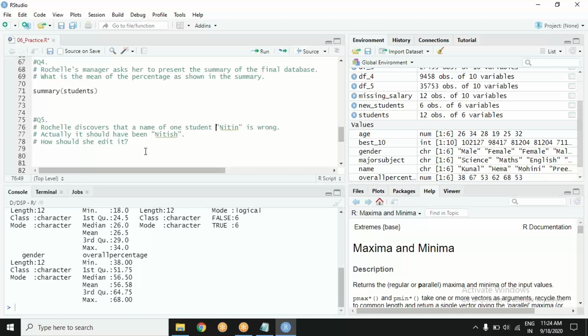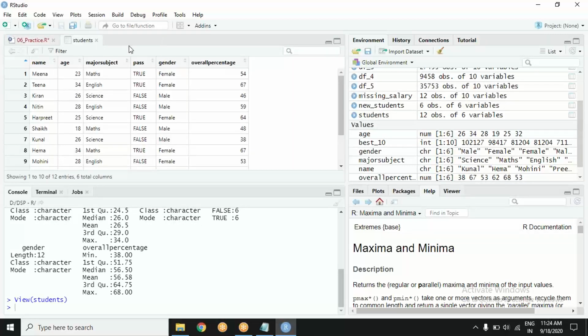Rochelle discovers that the name of one student, Nitin, is wrong. Actually, it should have been Nitish. Okay, very fine. There is a student whose name is wrong, whose name is Nitin. It should have been Nitish. How do we do that? We did that just a few minutes ago. You see that the student's name is wrong. This is the person whose name is Nitin, and you will do it that way.